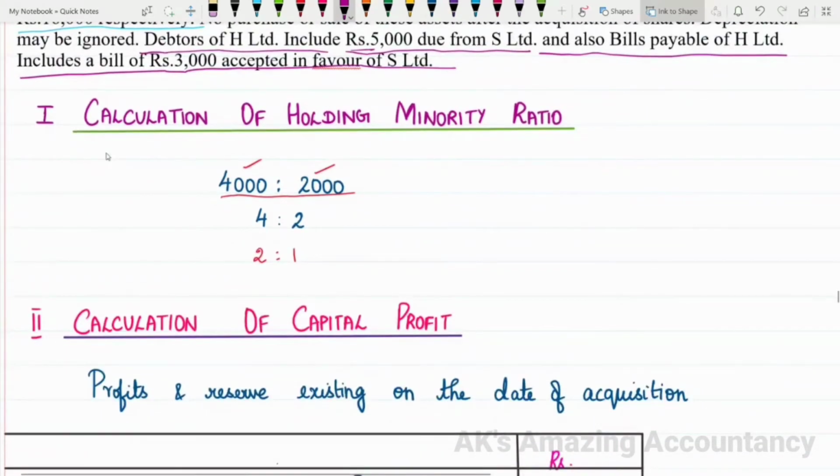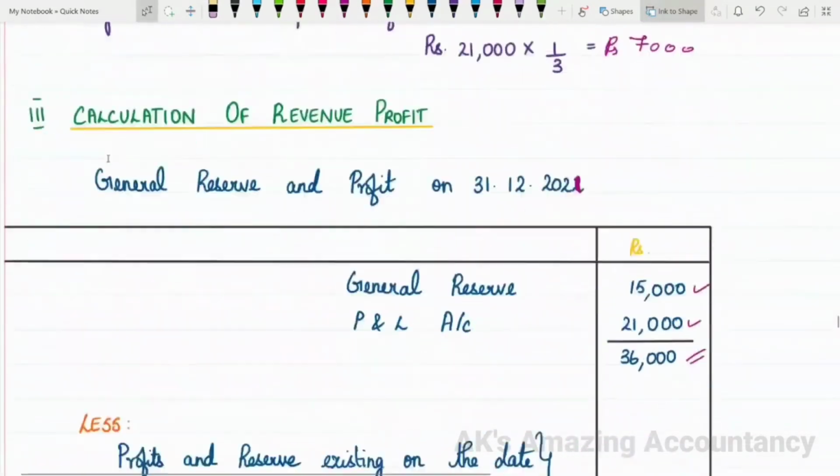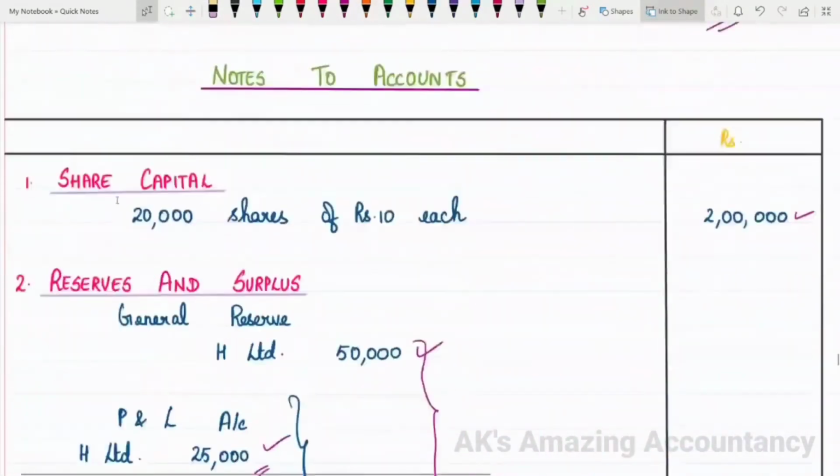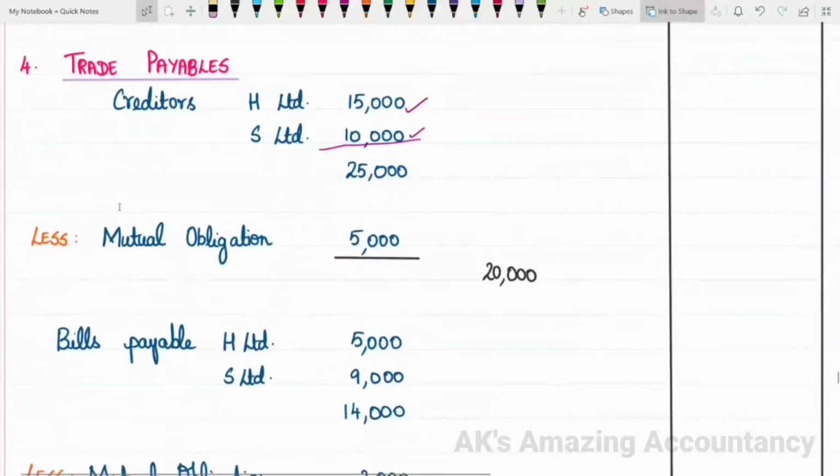So first, you are given debtors of H Limited include 5,000 due from S Limited, isn't it? So that 5,000 will have to be deducted as mutual obligation. So write as less mutual obligation 5,000. So from the total, if you deduct 5,000, you'll be getting 20,000. That is regarding creditors.